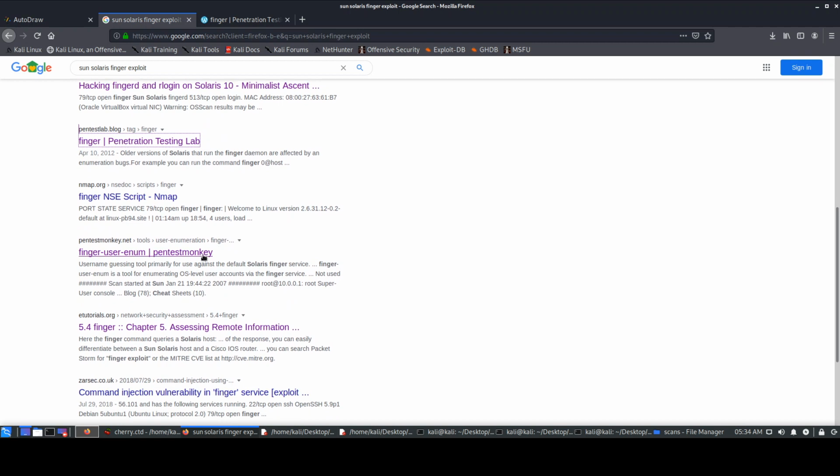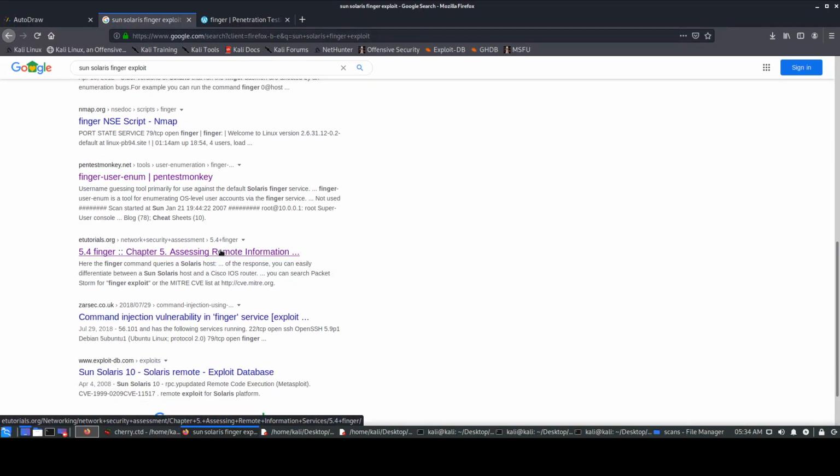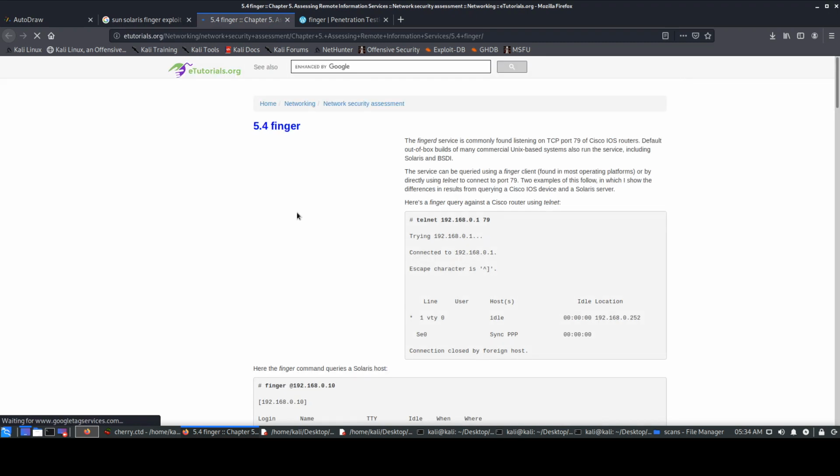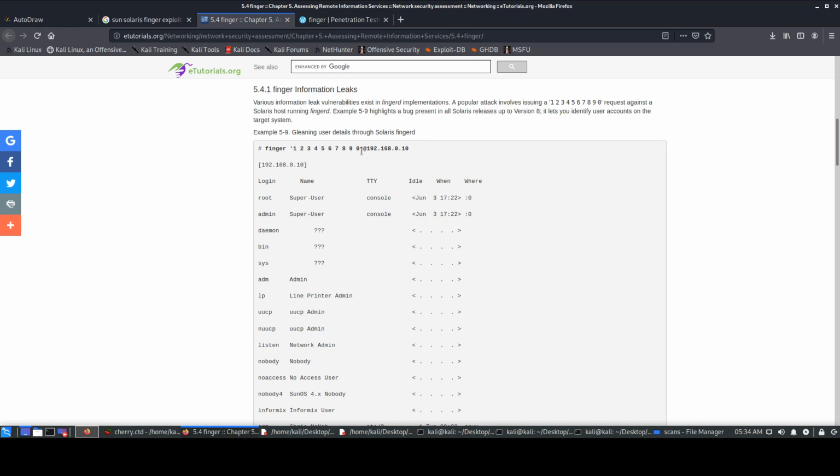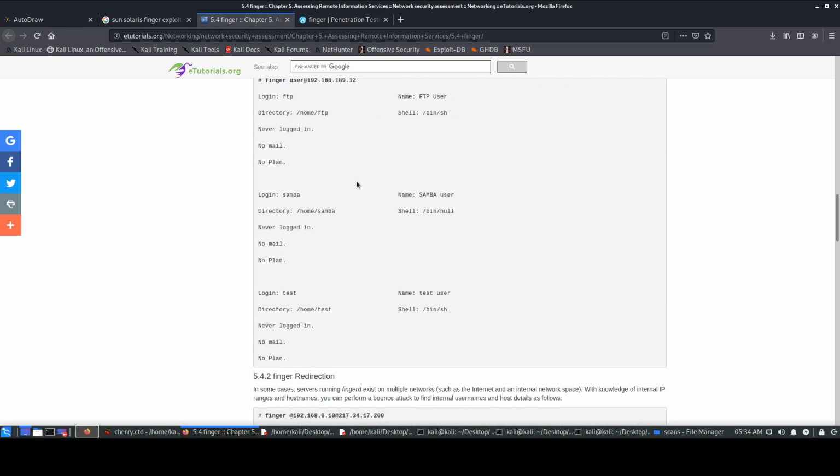Then I came across another website. I thought that this finger service would be exploitable, that we could have remote code execution or something. This thing also did not work. It did not give me much information. You can try that if you all want.